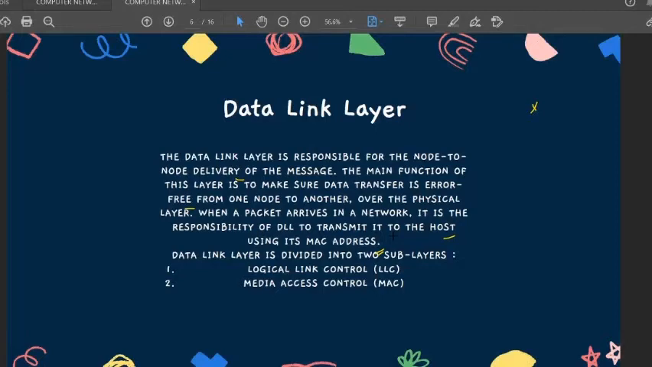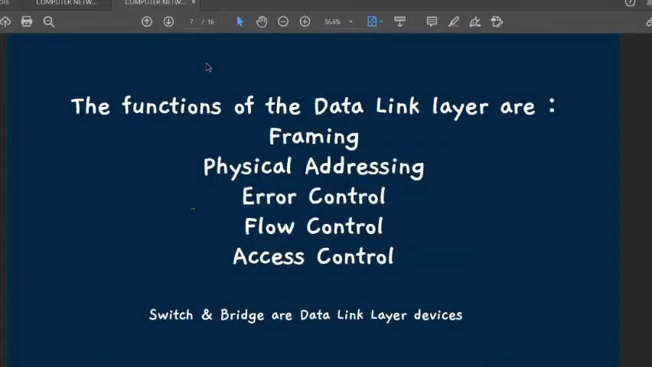So this data link layer works by the help of MAC address only. You can recall all those devices that I've already named in the earlier videos that work with the help of MAC address. Now, the main functions of the data link layer: what are the things that happen in this layer?